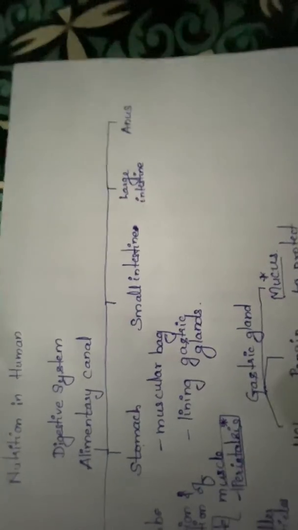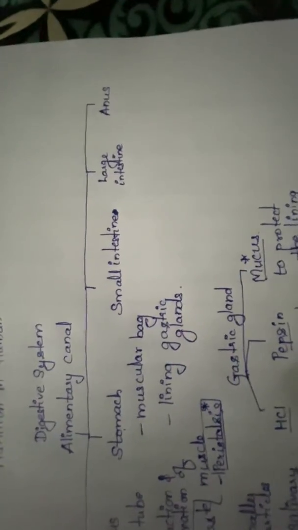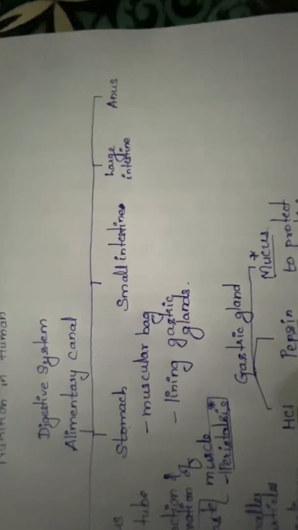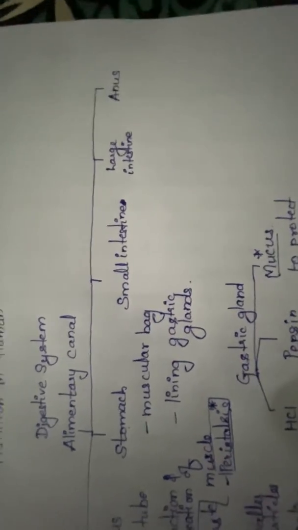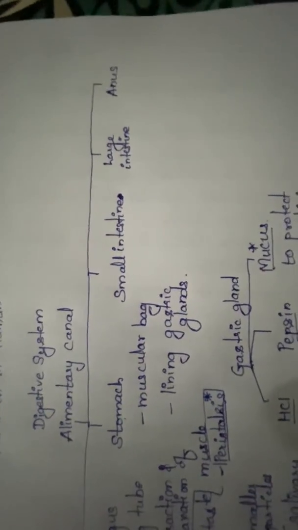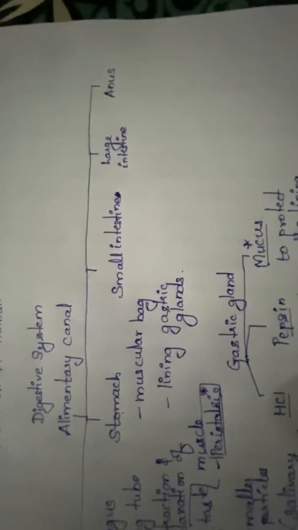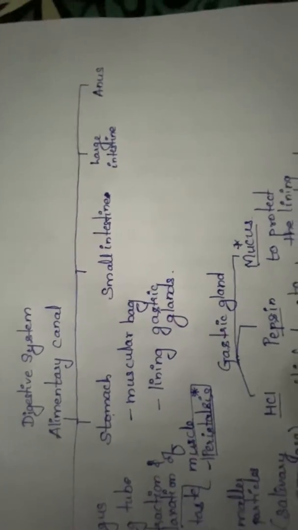Now what will happen in the small intestine? One, complete digestion of food will occur in small intestine. That means after small intestine, no other organ will play a role in the process of digestion. Second, after digestion, food will be absorbed into the bloodstream from small intestine. So these two things are very important to note in the small intestine.